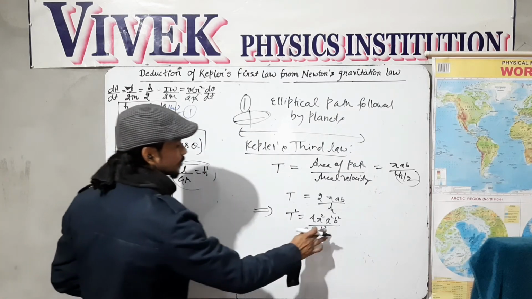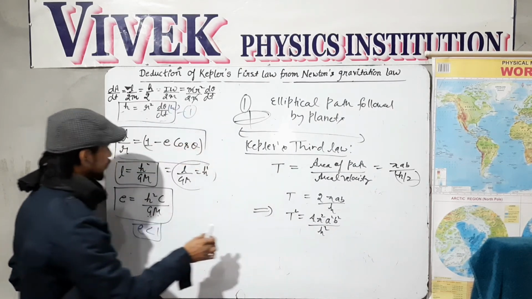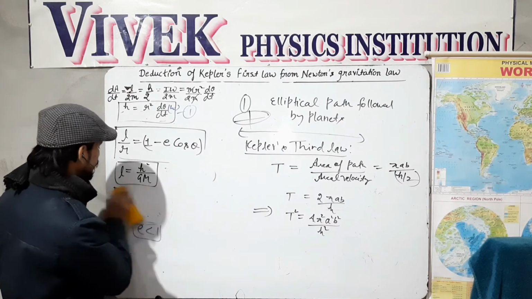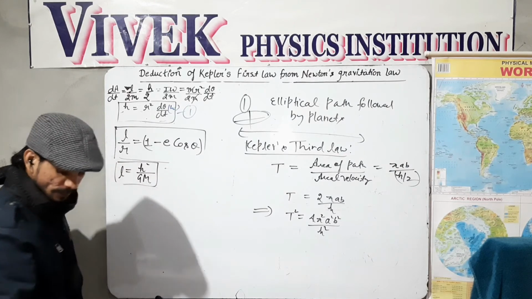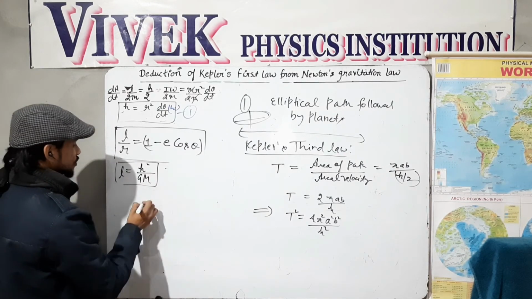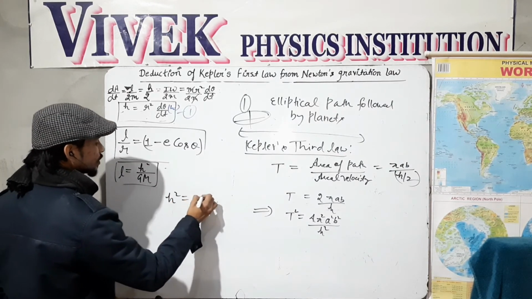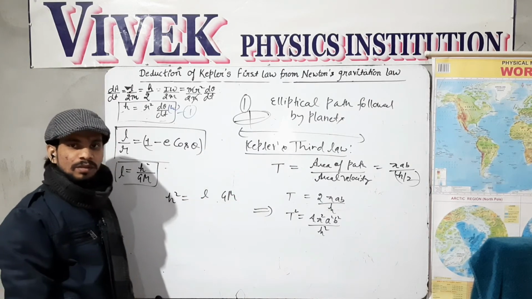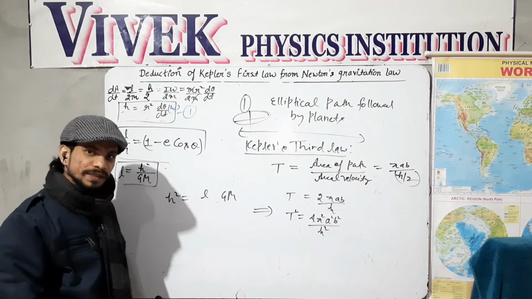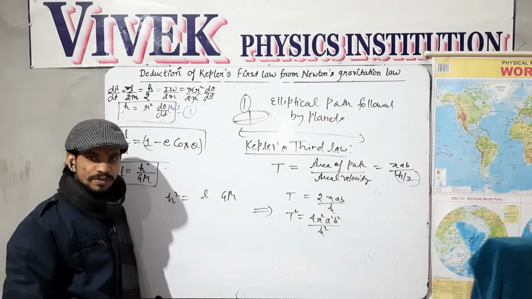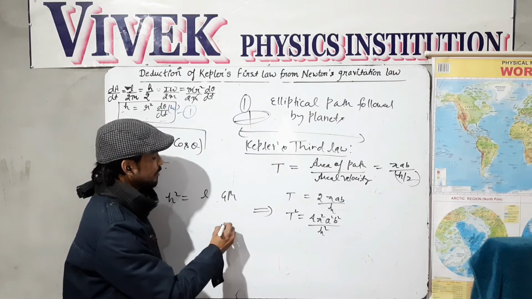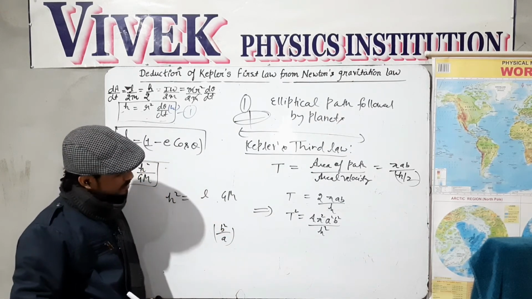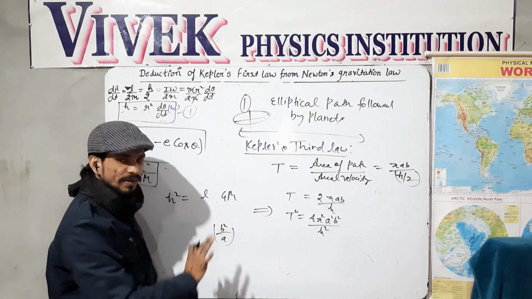Now we can put the value of h square from this equation. h square is going to equal L times GM. You should know also about the latus rectum of the ellipse, which is nothing but the square of the semi-minor axis divided by the semi-major axis.